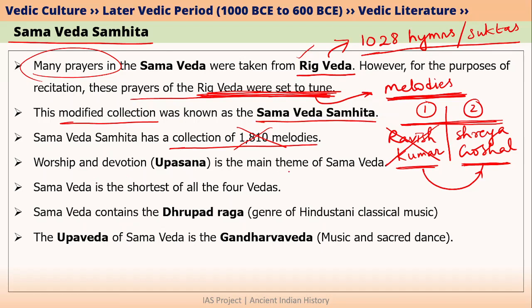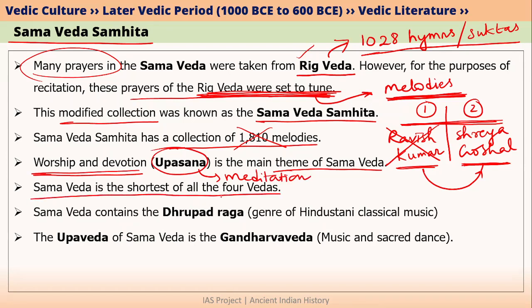If we talk about the theme of Samaveda, then it is nothing but worship and devotion. It is simply called Upasana. Upasana also means meditation, okay? Moreover, Samaveda is the shortest of all four Vedas, whereas Rig Veda is considered the largest of all Vedic literature. Moreover, since Samaveda contains melodies and music, it also contains the Drupada Raga. Drupada Raga was basically the most important genre of Hindustani classical music.